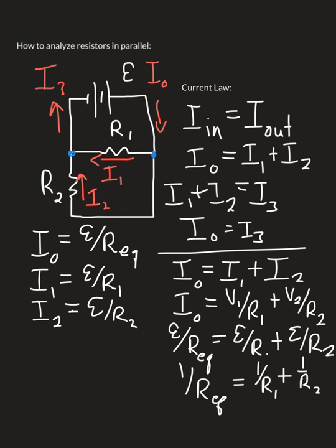In this circuit, the voltage drop across each of the resistors is equal to the EMF of the battery because there are plain wires connecting the positive terminal of the battery to one side of each of the resistors and the negative terminal of the battery to the other side of each of the resistors. In more complex circuits, the equations describing the resistance and potential differences will be more complicated. But this example, this analysis, is a good place to get started. That's the end of this video.